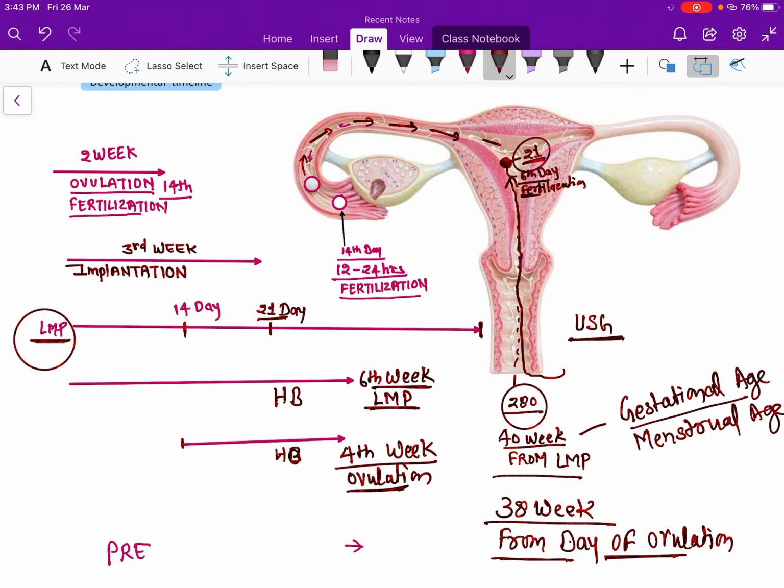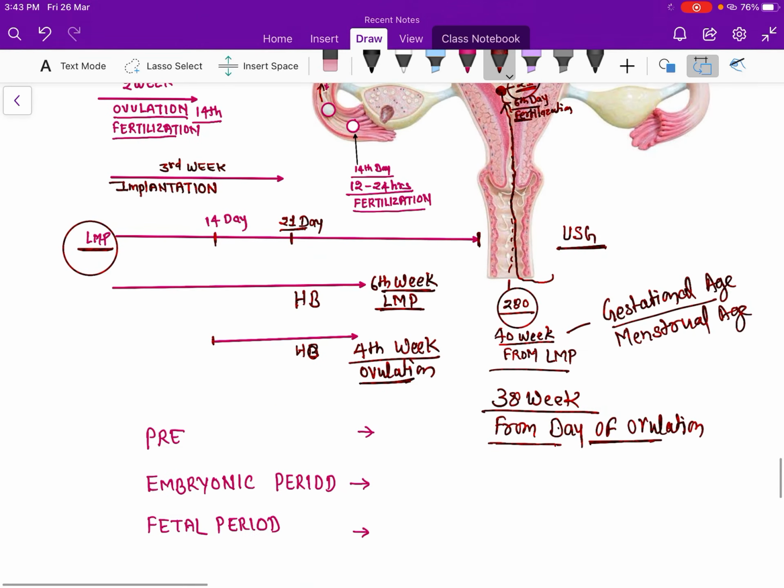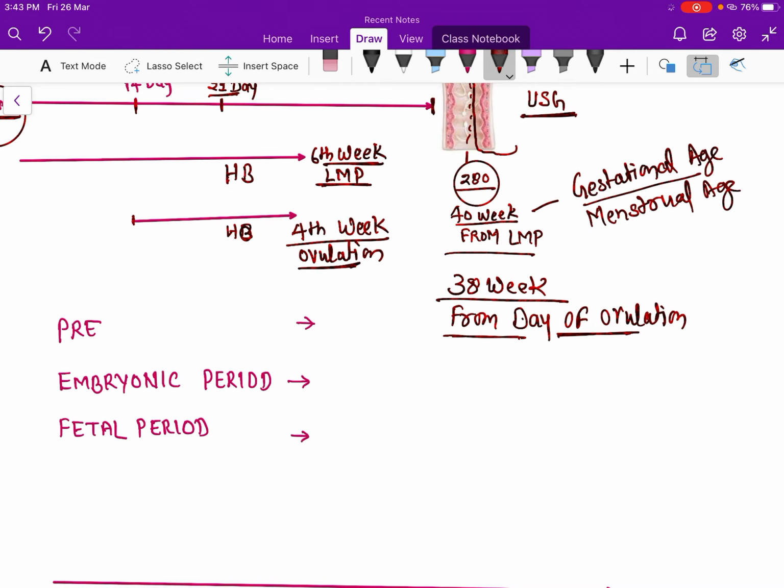This is the proper way to calculate this period. And there are 3 terms also: the embryonic period, the pre-embryonic period before it, and after the embryonic period we call it the fetal period.